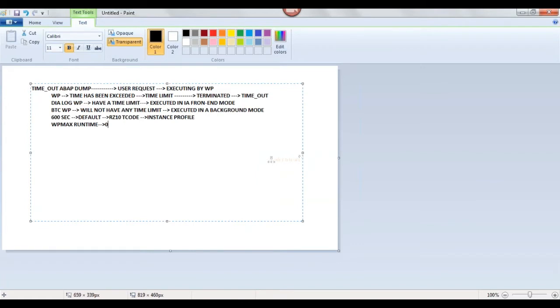Okay. In RZ11, whenever you're changing parameters, those are the dynamic parameters. Yeah.